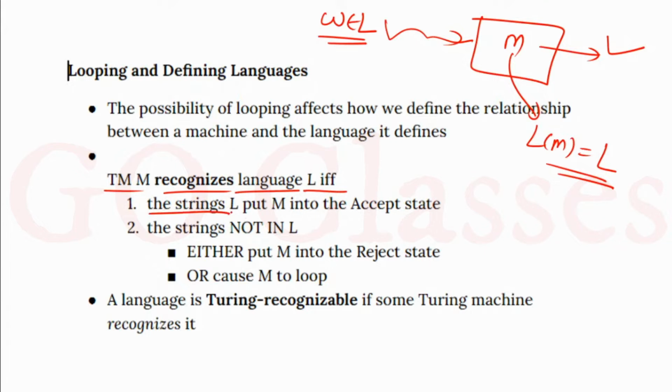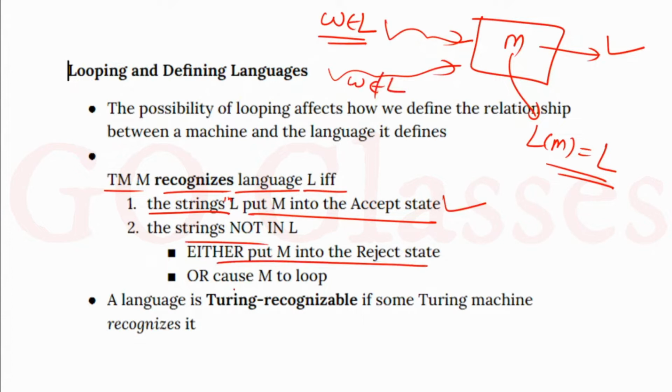The strings in L put M into the accept state. And if you give a string that does not belong to L, for those strings it can either go to the reject state or it can loop. A language is Turing recognizable if some Turing machine recognizes it. So all these things we have seen so far. If anyone has any doubt, you can ask.